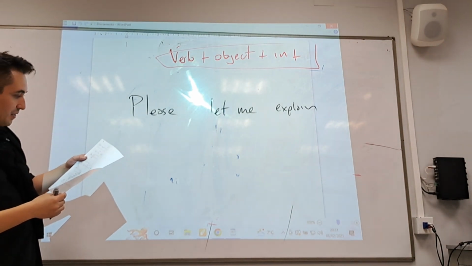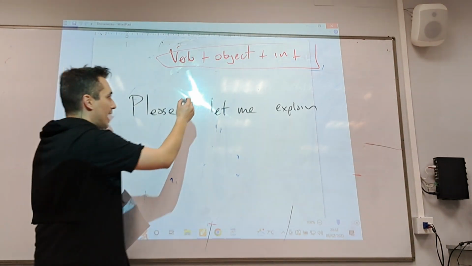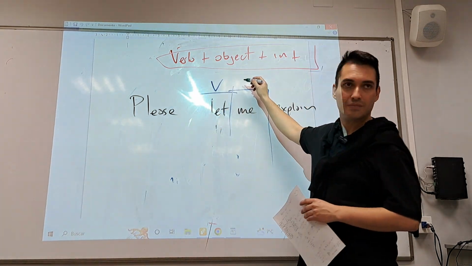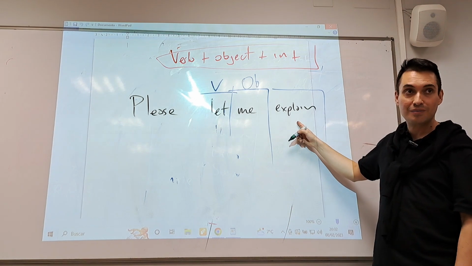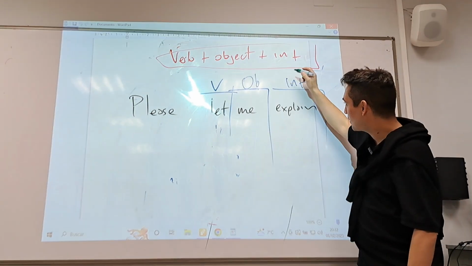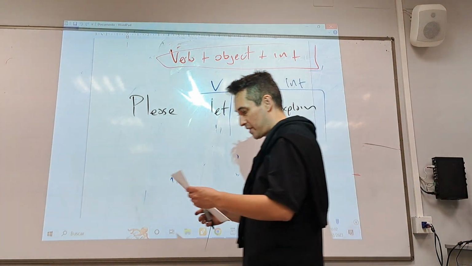Please let me explain. Okay, what do I have here? Please let me explain. Let, the verb. Me, object. The same story all the time. Explain, infinitive without to. Yeah? Not to. Infinitive without to. Please let me explain.